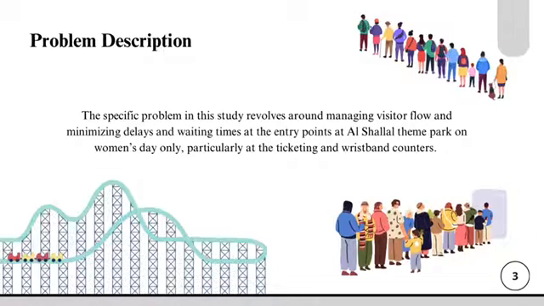Poor resource allocation, such as having too few service counters or inadequate staffing during peak times, increases the problem, leading to long queues and overcrowding. These inefficiencies not only impact visitor satisfaction but also reduce the overall operational effectiveness of the theme park.